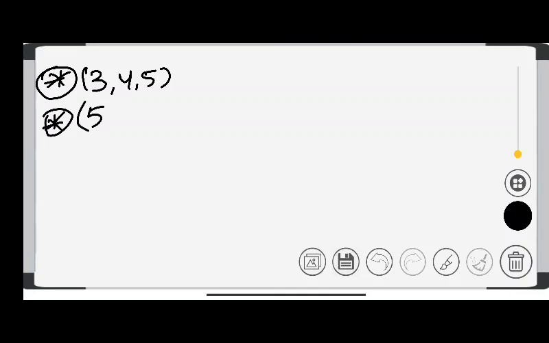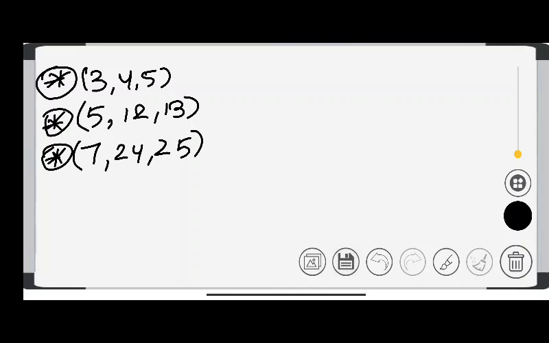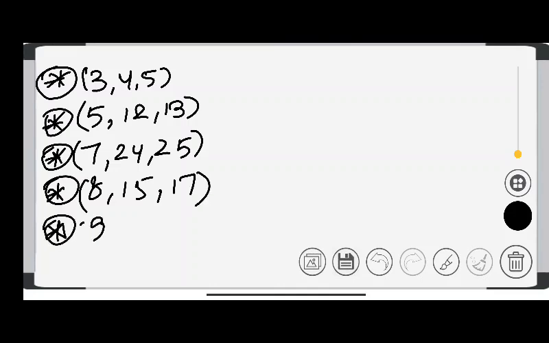5, 12 and 13, 7, 24 and 25, 8, 15 and 17, 9, 40 and 41, 11, 60 and 61.